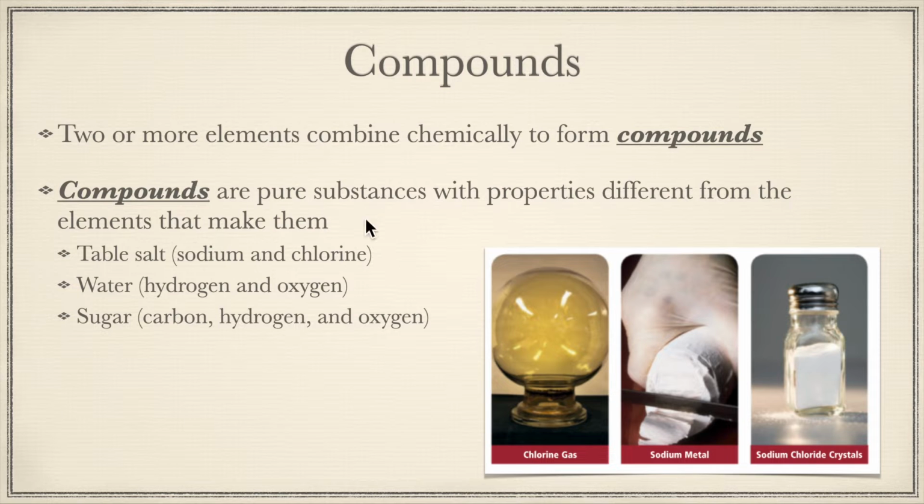So compounds are pure substances and elements are pure substances. Nothing else is really considered a pure substance. Table salt, for example, we have sodium and chlorine. So you have sodium chloride, which makes table salt. That is a pure substance because it's made really from sodium and chlorine, and that's it.